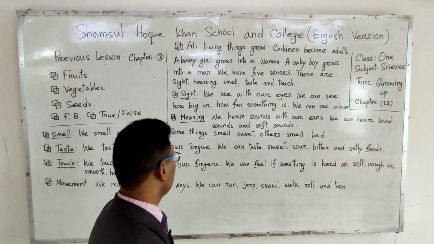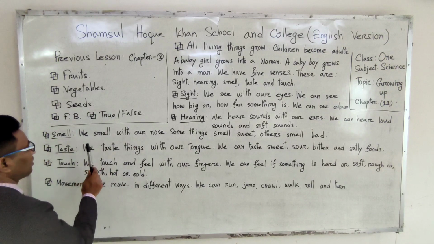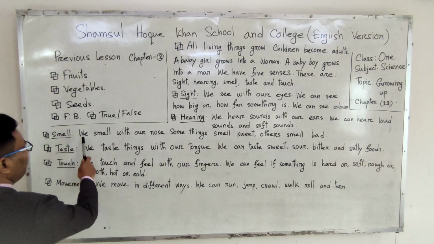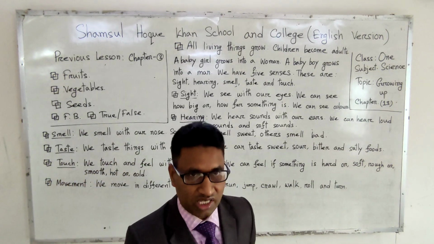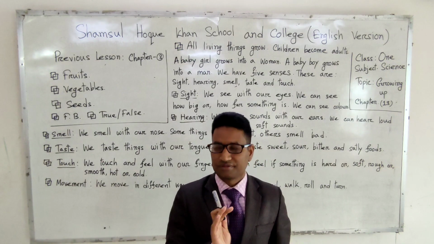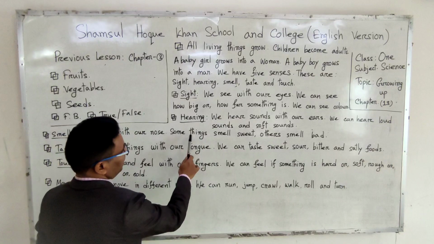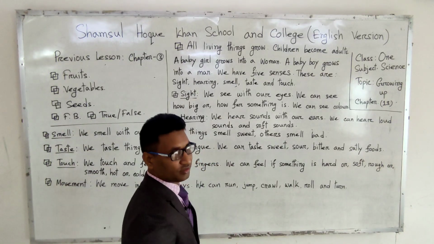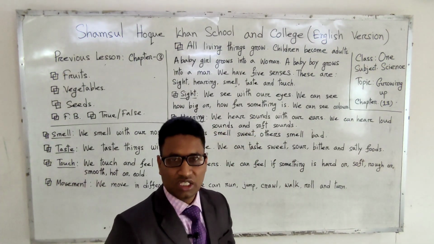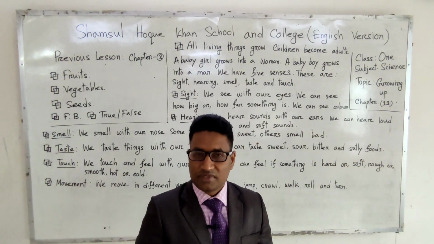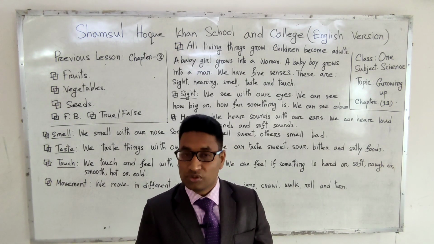And now third, smell. This is smell, the third sense organ. We smell with our nose. That means we always take smell through our nose. Some things smell sweet, others smell bad. That means we always take 2 types of smell, especially one is good and the other one is bad.